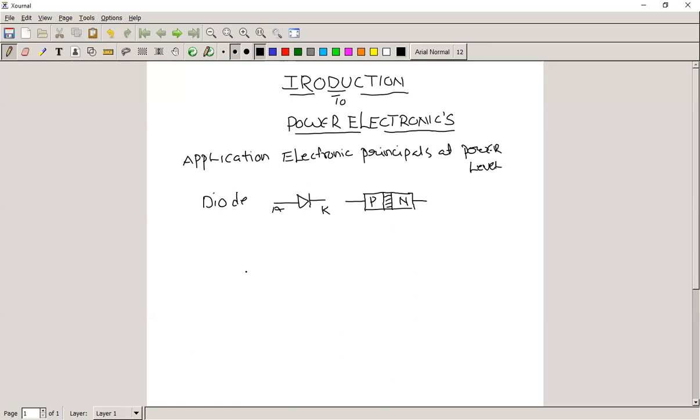Now, what is the difference between the electronic diode and the power electronic diode? In electronics, we design the diode for a low level of voltage and current, nothing but a signal level.